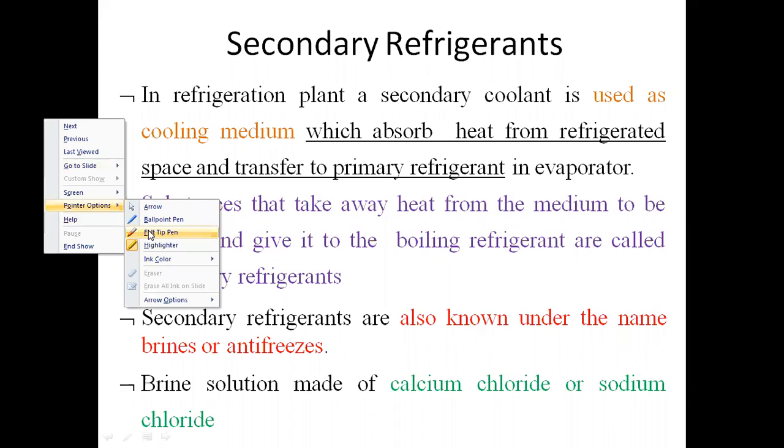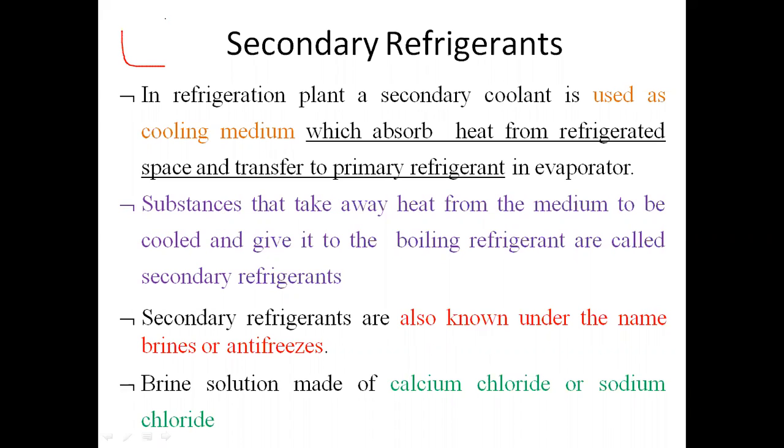Suppose here we have one PCRS system, and this is the evaporator of that PCRS system where the cooling effect is being produced. If I pass the water through this evaporator of that PCRS system, what will happen? The primary refrigerant passing through that PCRS system will absorb the heat from the water being circulated through this compartment. Because of that, the temperature of the water will keep decreasing. That means at the outlet we will have cold water.